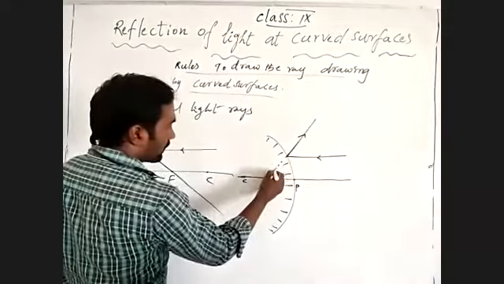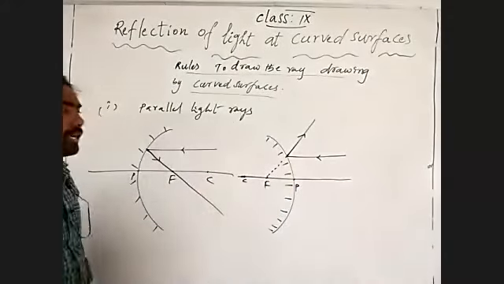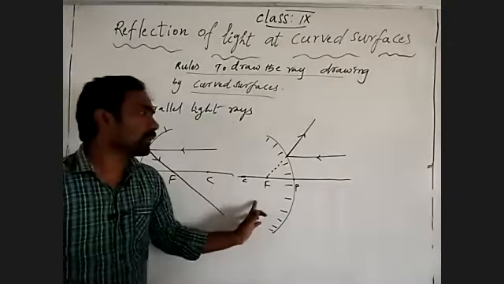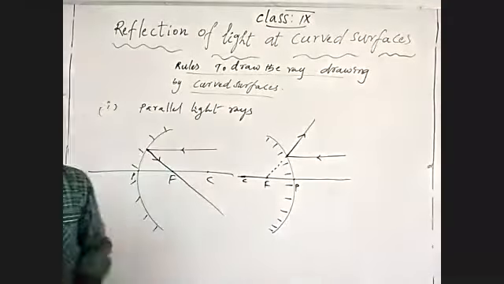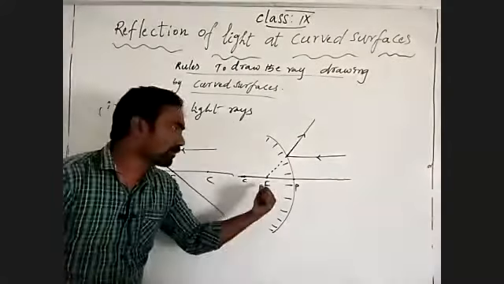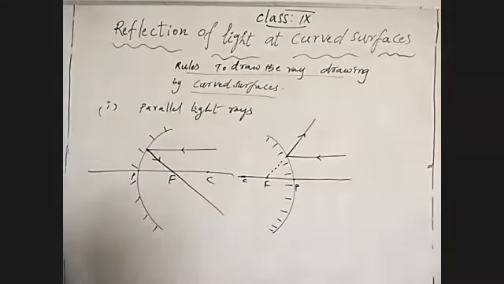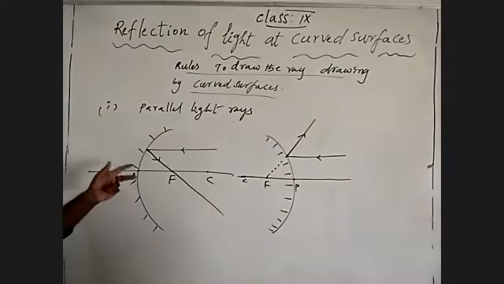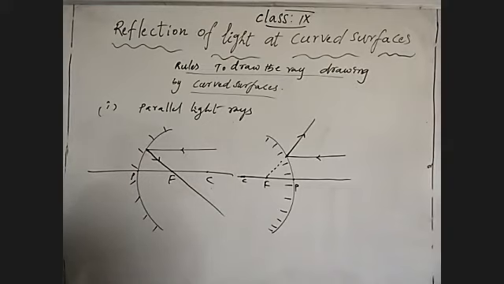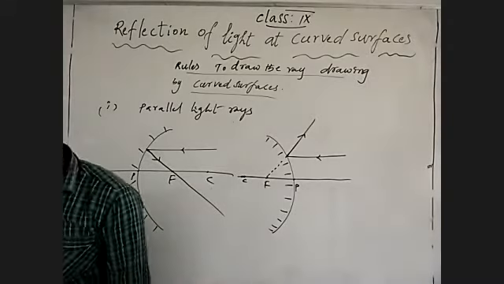It appears to come from the focus, beyond the mirror. This is the difference, you must learn these rules. The parallel light ray takes reflection through the focus.